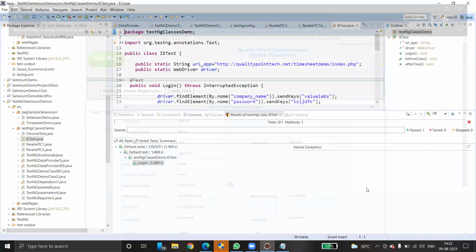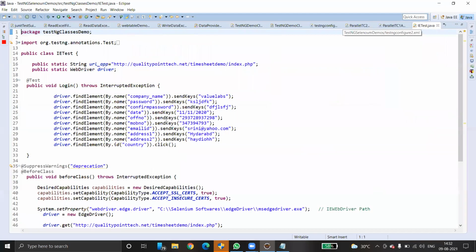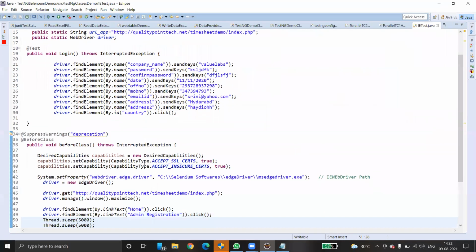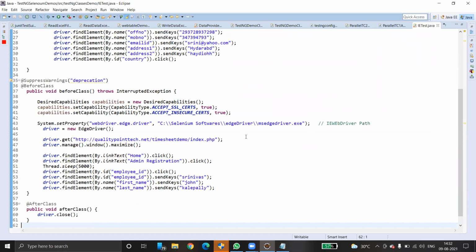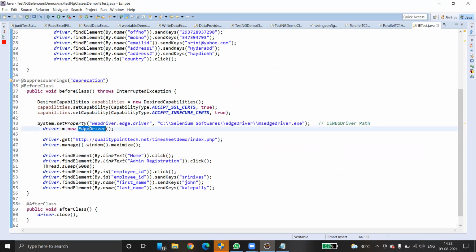Okay, so this is actually IE, not Chrome. If you observe this test case carefully, it is IE. Okay, what changes do you have to make? Nothing actually. You have to provide an Edge driver instead of a Chrome driver. Here, look. This is not a Chrome driver. It's an Edge driver.